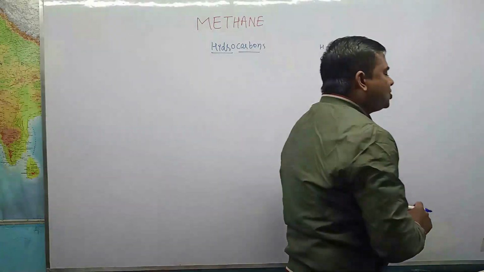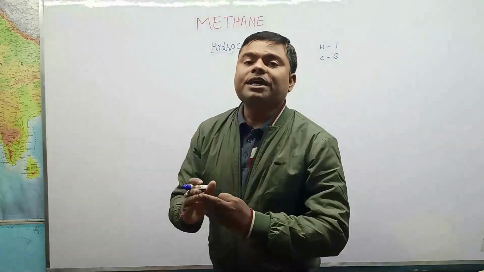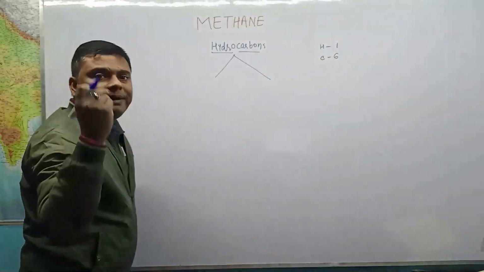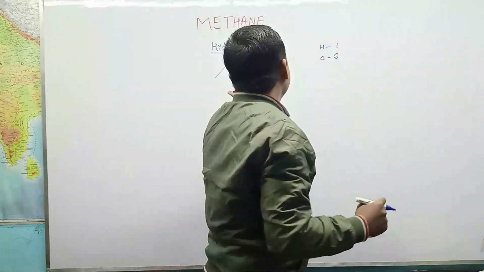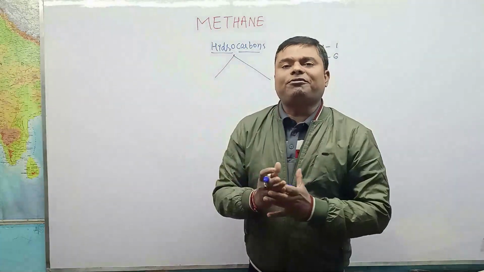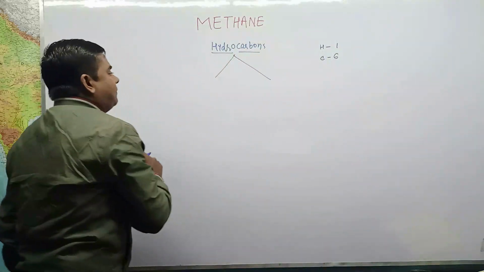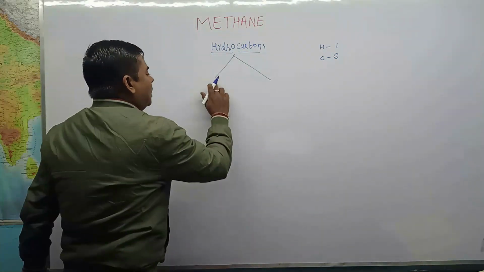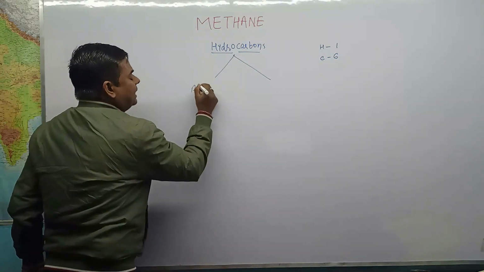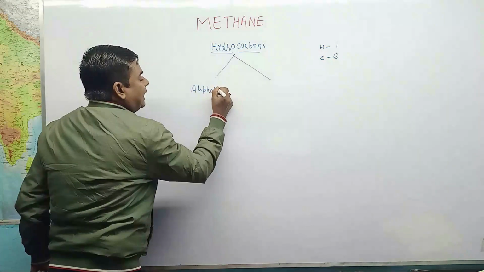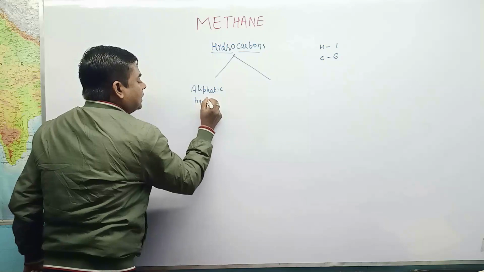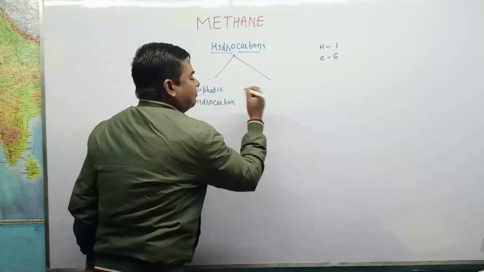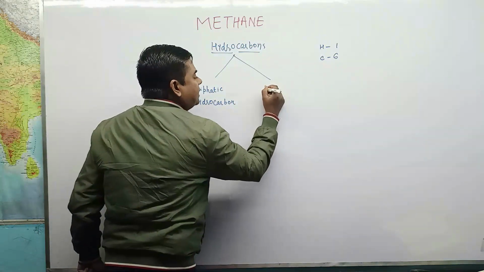On the basis of structure, hydrocarbons are divided into two main classes. The criterion for this division is the structure of the hydrocarbon, and we have two families. First of all, we can write that hydrocarbons can be divided as aliphatic hydrocarbon, and the second family is aromatic hydrocarbon.